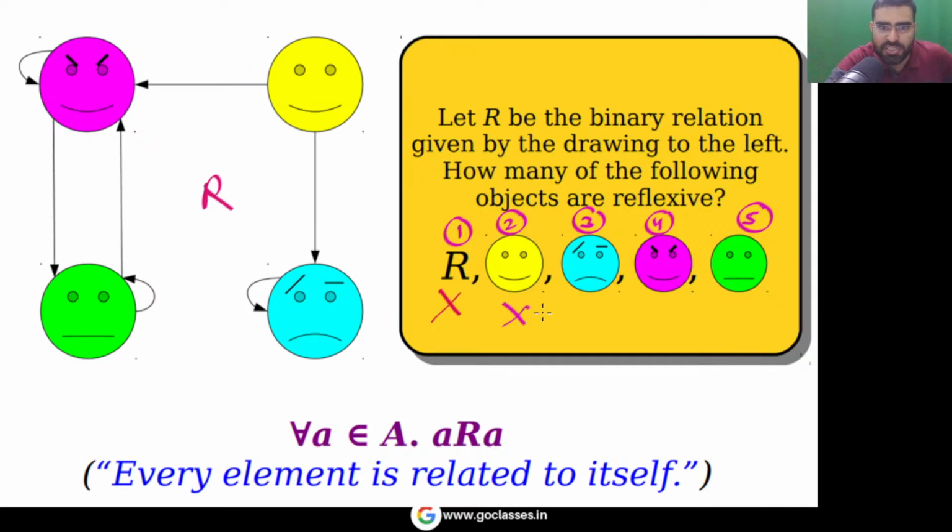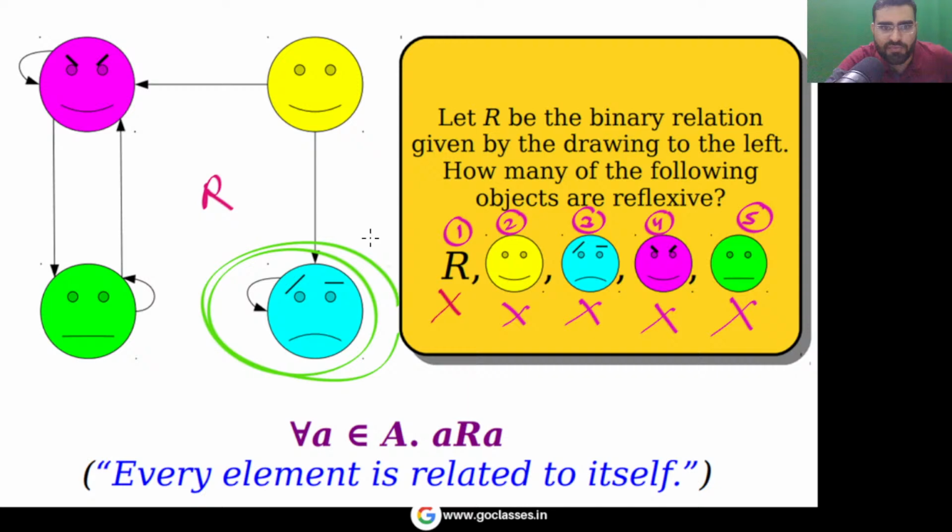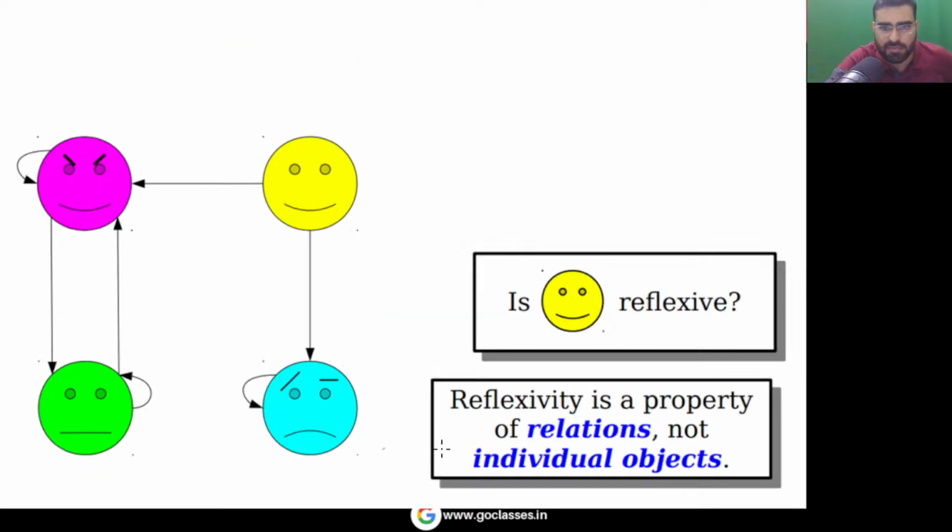And the answer is not this, not this, not this, not this, because reflexivity is a property of relation, not of an element. This is a question from Stanford University, and it is just to remind you that reflexivity is a property of relation. It's not like this is reflexive, this is not reflexive. Please understand that reflexivity is a property of relation, not of individual objects.